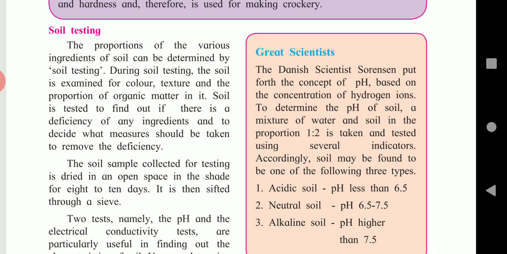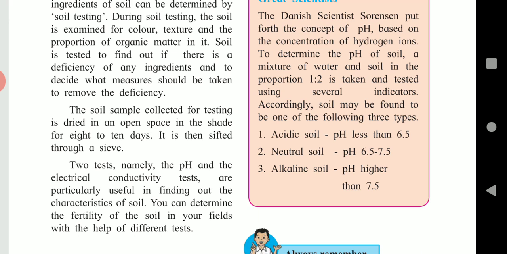Accordingly, soils are of three types: acidic soil, which has pH less than 6.5; second, neutral soil, which has pH between 6.5 to 7.5; and third, alkaline soil, which has pH higher than 7.5.